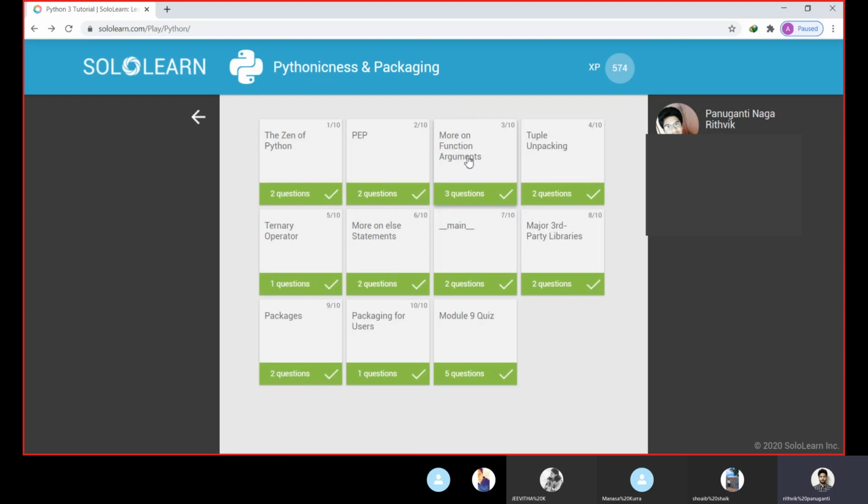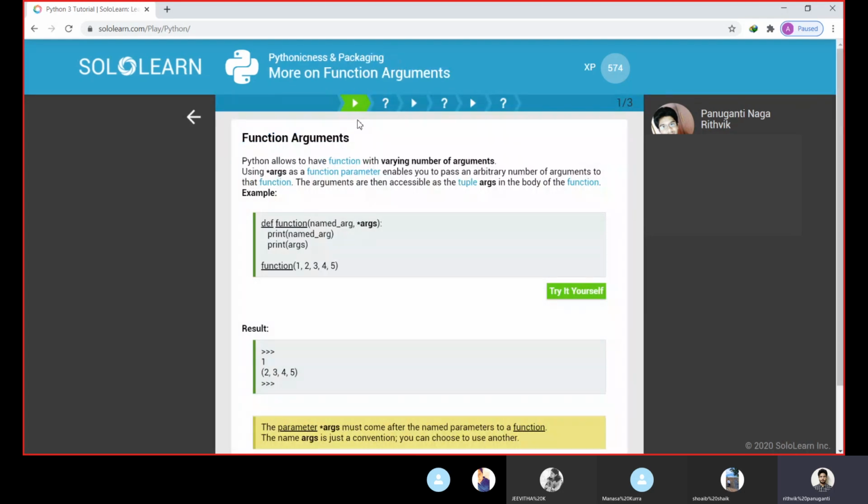This is the PEP. Now we come to more on function arguments. We have seen functions without arguments and functions with arguments. When we declare a function, inside the parentheses we declare some parameters which will be passed as the arguments. Python allows you to have functions with a varying number of arguments. Here we see the asterisk, which we call star args. So how does star args work?